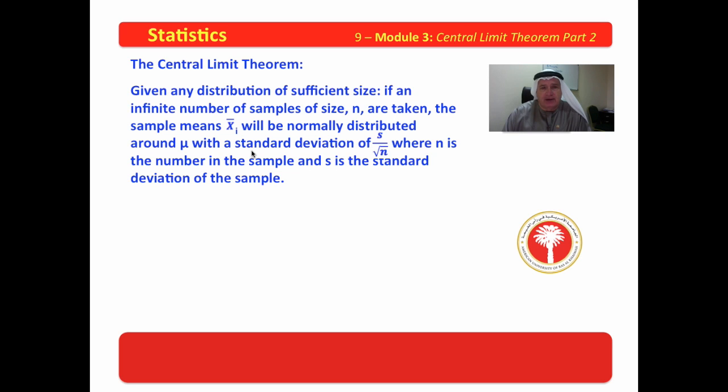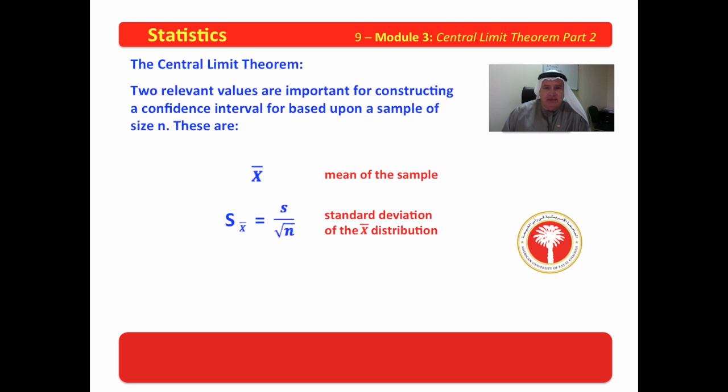This is very profound. It says that around mu, if we take an infinite number of samples, those sample means will be very tightly normally distributed around mu with a standard deviation of s divided by the square root of n. As the samples grow bigger, n gets larger, which means that this becomes a very small value, pushing them in on the mean mu.